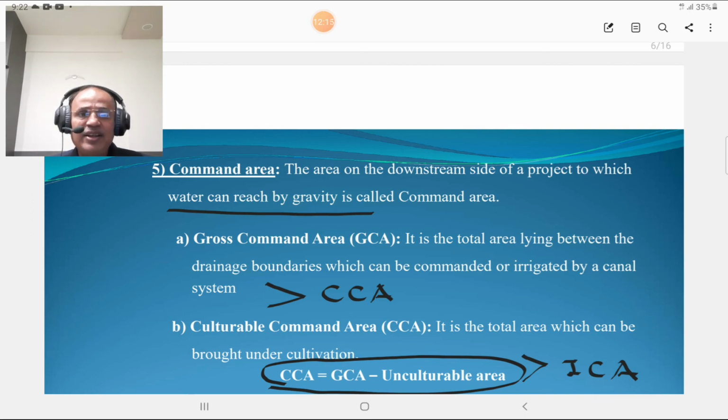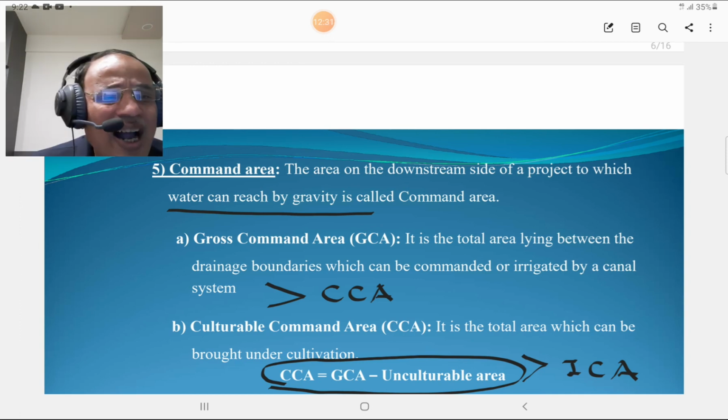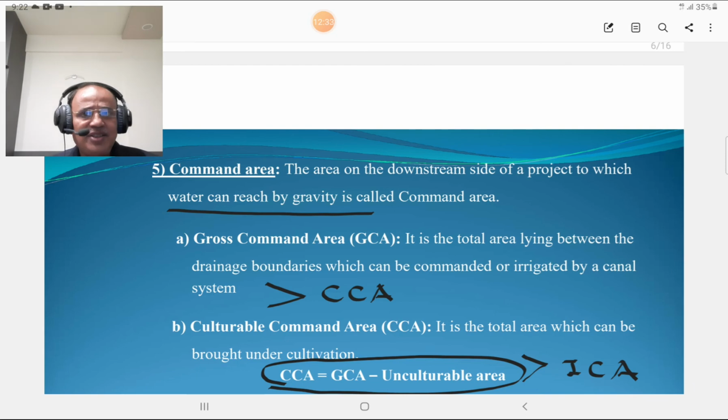The name itself indicates culturable. So it is the total command area which is culturable, that can be brought under cultivation. That CCA, culturable command area, is equal to gross command area minus unculturable area. Why is an area unculturable? Because of high elevation or because of topography. So from the above explanation, the GCA is greater than the CCA, and the CCA is greater than the ICA.